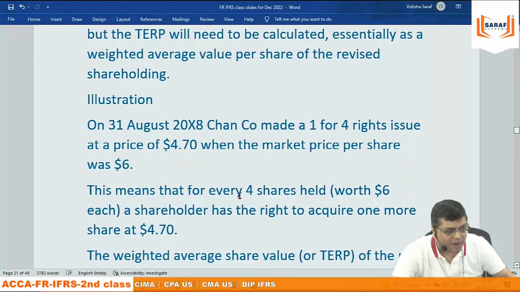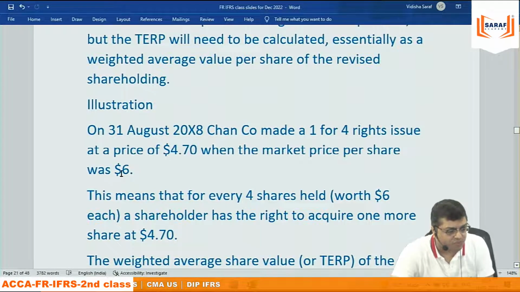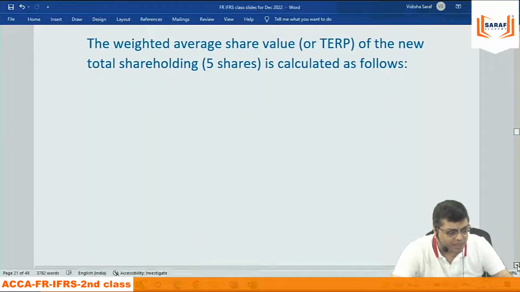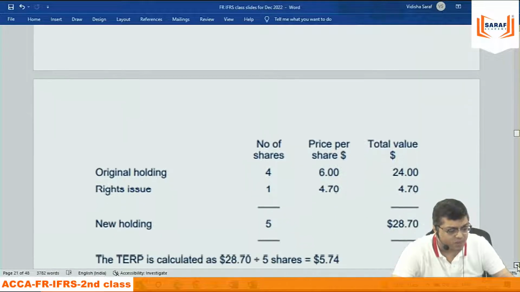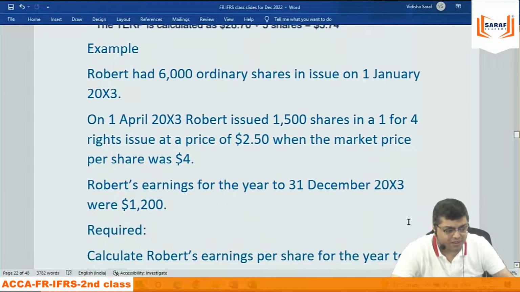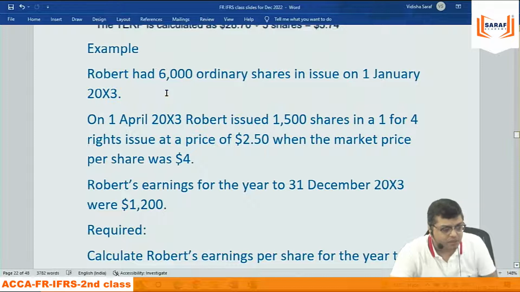The weighted average price after this: 4 shares price 4 into 6, 1 share price 1 into 4.7, divided by 4 plus 1. So what is the theoretical ex-rights price? What is going to be the price later? So that is going to be 5.74. So what is the rights multiplier? 6 divided by 5.74.